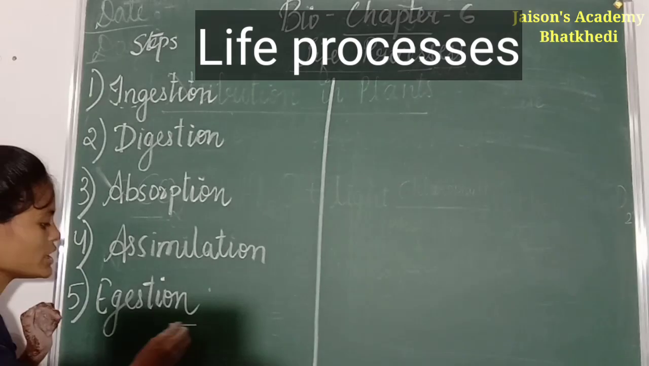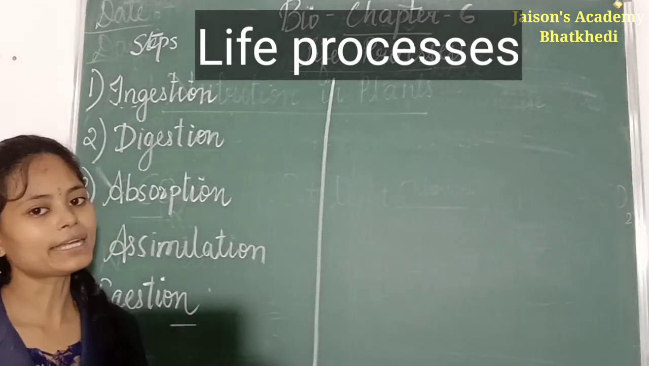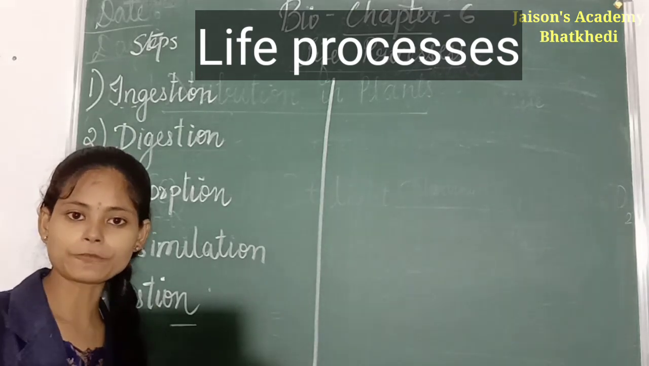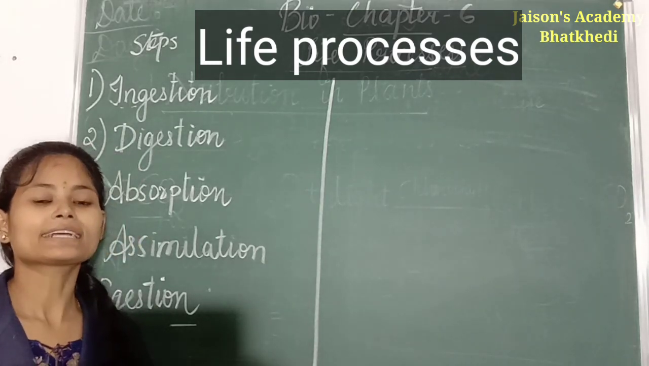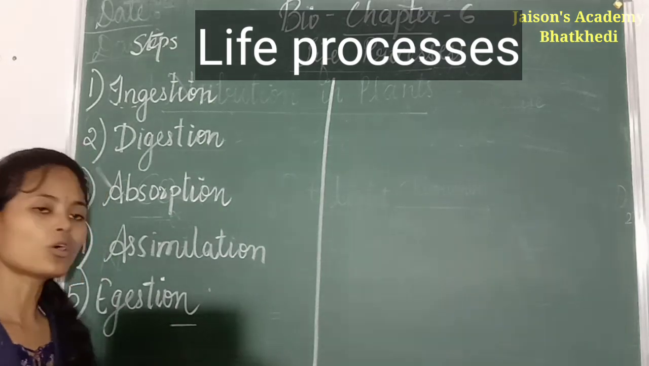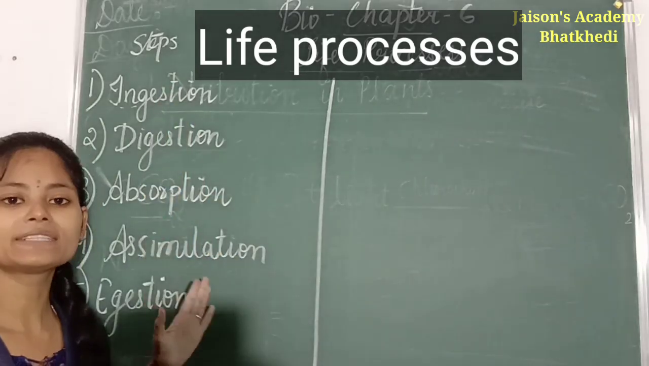And last is egestion. Now your food is completely digested, absorbed, assimilated. Afterward, the remaining waste, the undigested food in your body, is excreted or expelled out of your body. That process is called what? It is called egestion. So now these are the steps of basic nutrition.